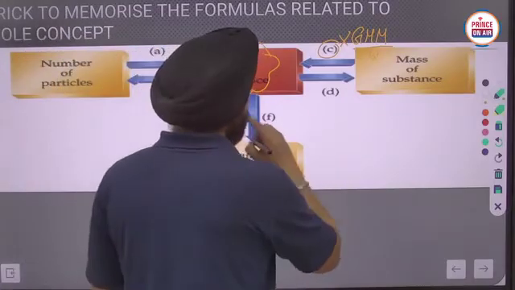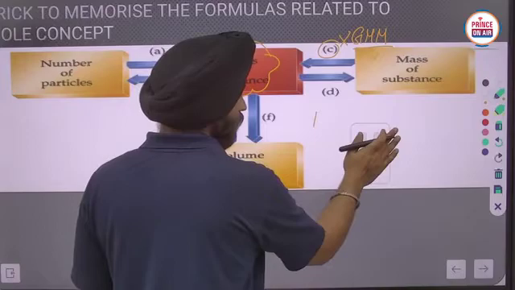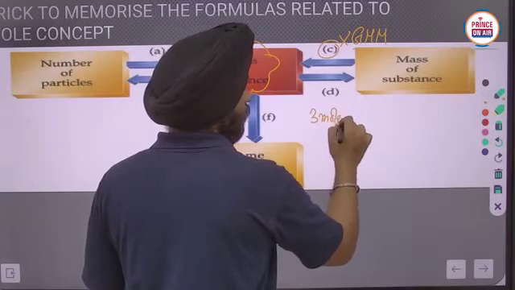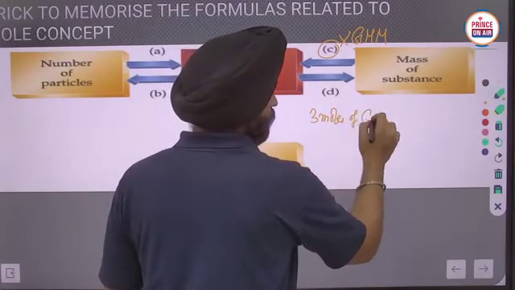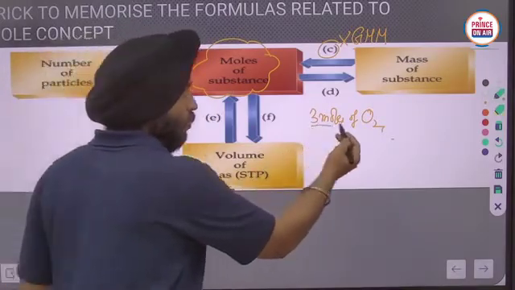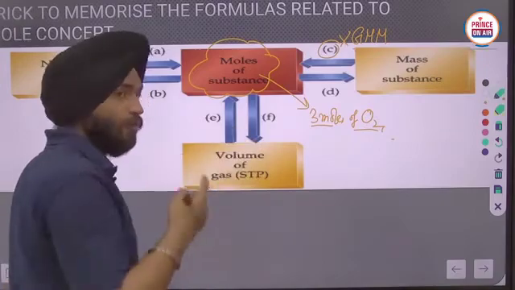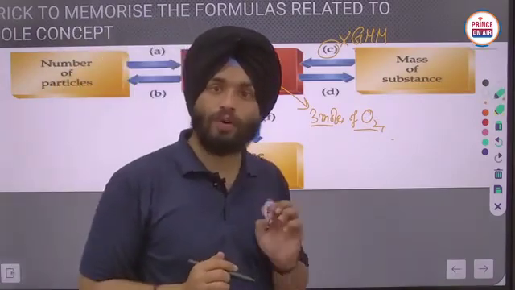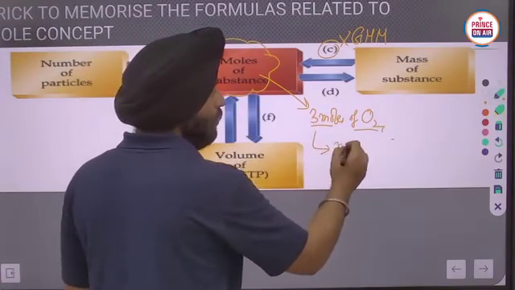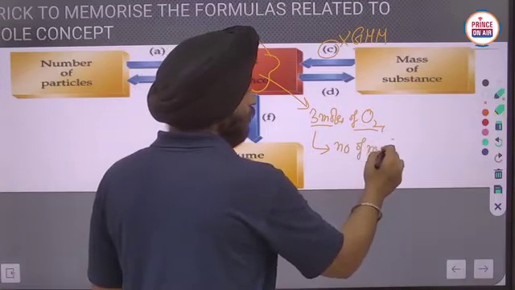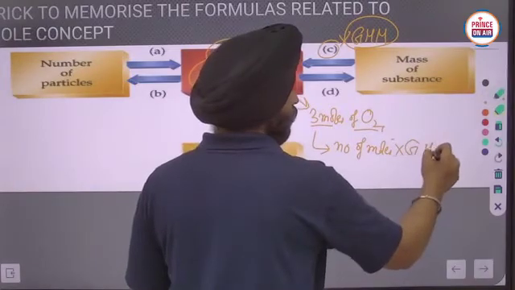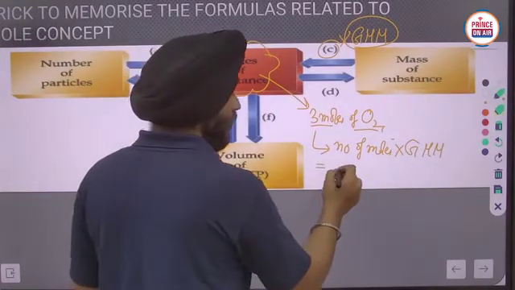Like here, if I have 3 moles of oxygen and I want to calculate the mass of oxygen, what do I have to do? The number of moles should be multiplied by gram molar mass. So the number of moles is 3.